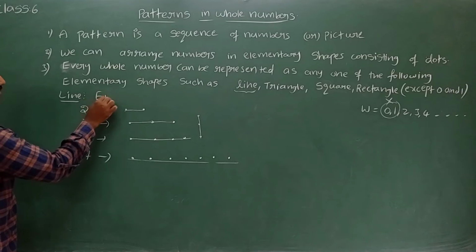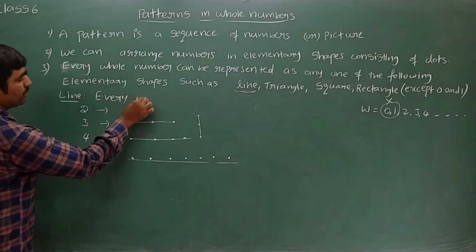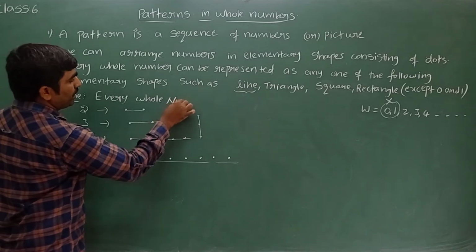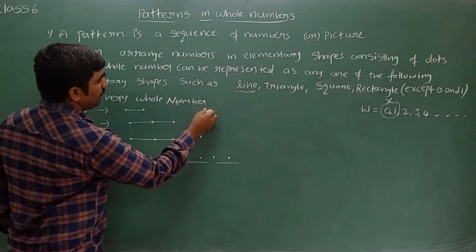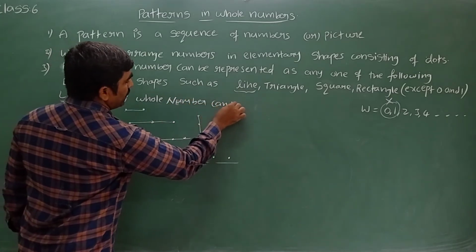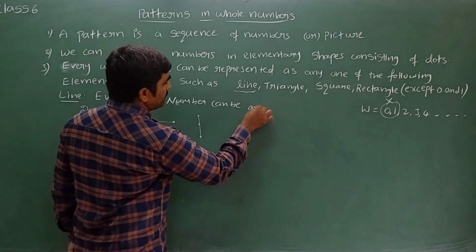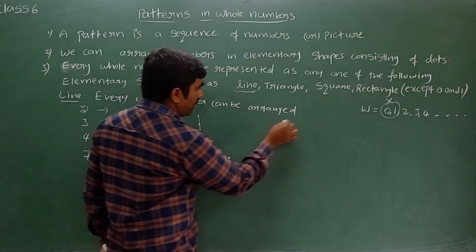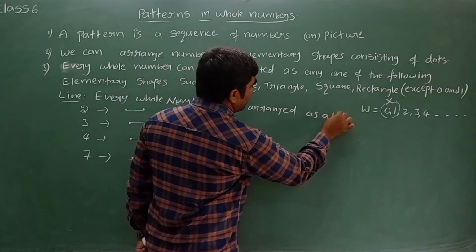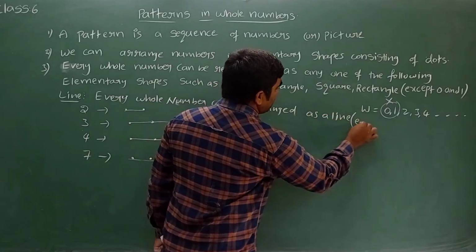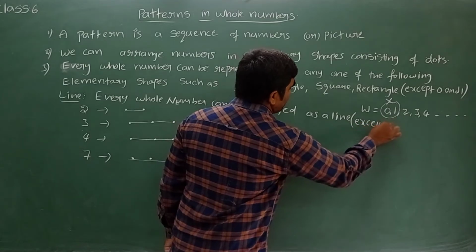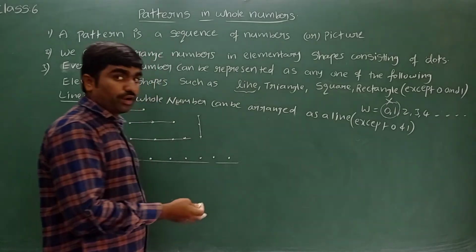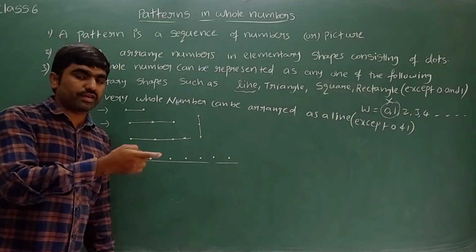Every whole number can be arranged as a line, except 0 and 1, because 0 means no dot, and 1 means only one dot, so we can't get a line.